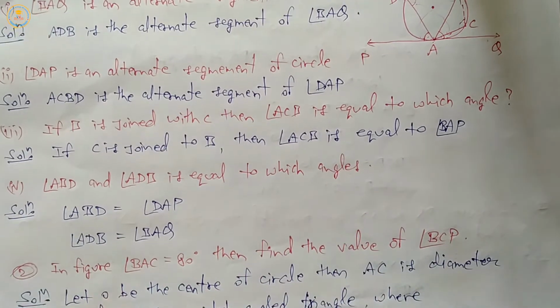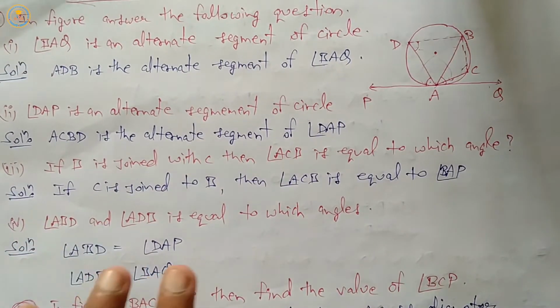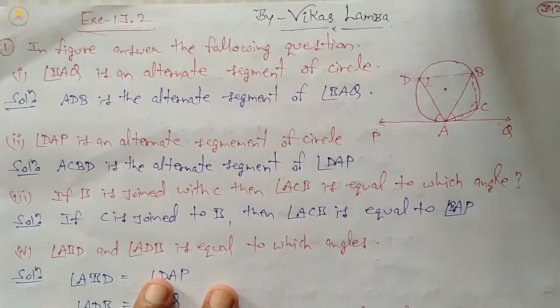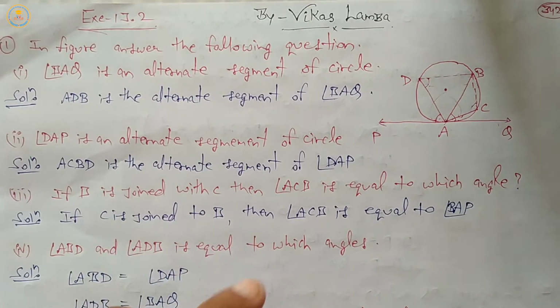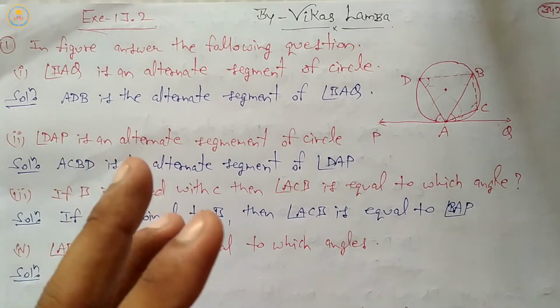For the second question, we only check the alternate segment. Alternate segment means the angle made on the same segment. Angles made on the same segment are alternate angles and are equal.